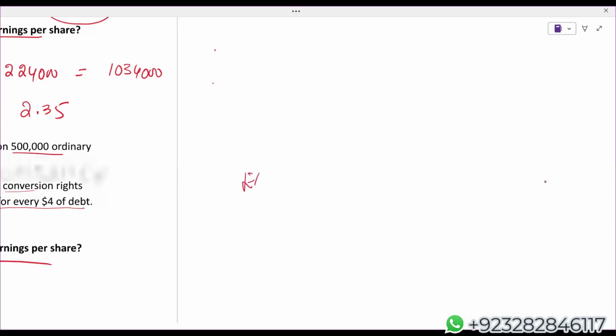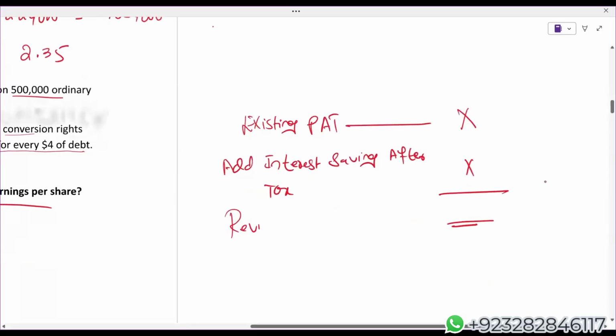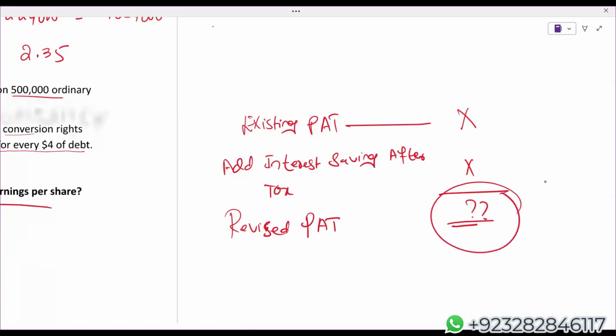Now, in case of convertible bond, first of all, we need existing profit after tax. Then simply we'll add interest saving after tax. Then you will get revised PAT. Whatever the revised PAT comes, that will be used in diluted EPS.